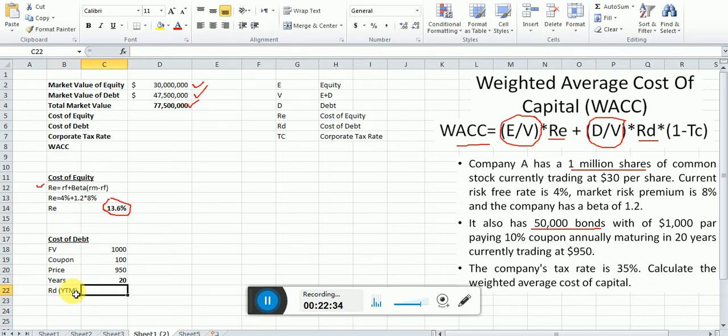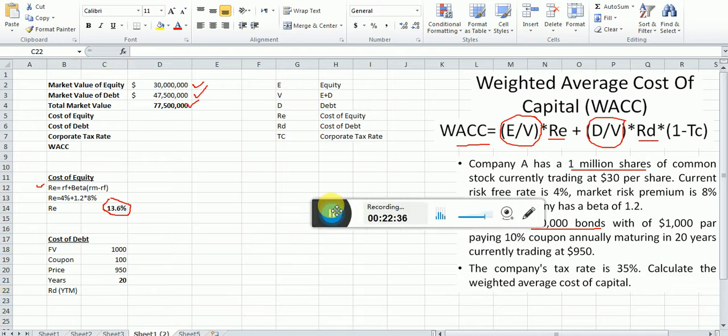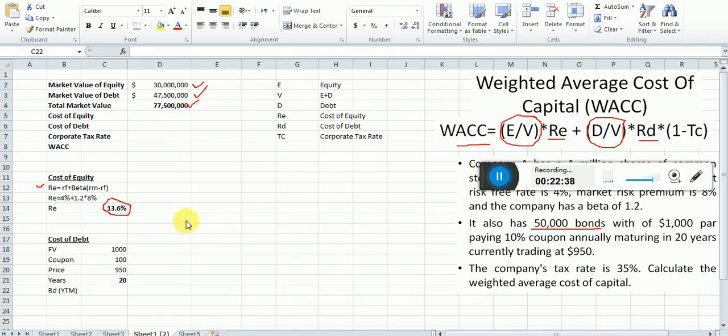How can you compute YTM, yield to maturity, dear students? First I'm just explaining the concept of YTM. For example, we have years and we have cash flows, starting from zero.